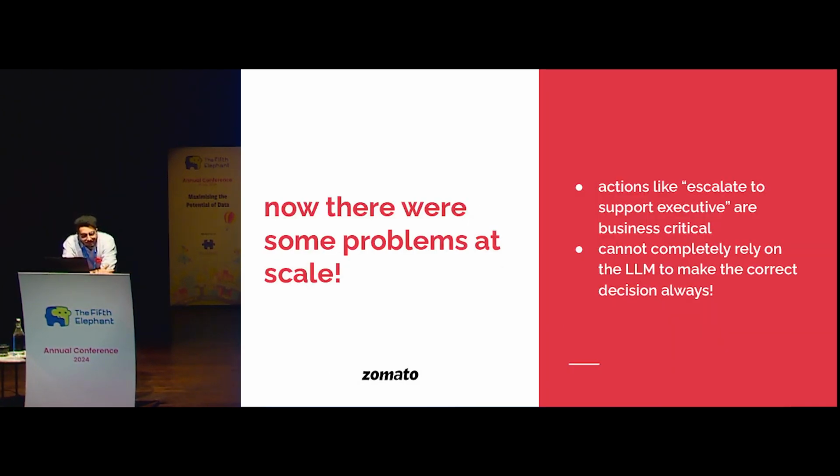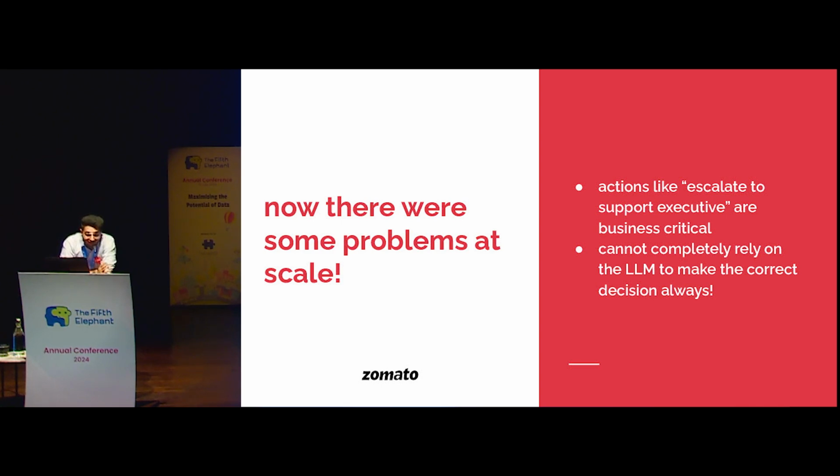Now, this is overall a broad design of the solution, but as we scaled, since Zomato has a huge scale, there are a lot of different problems that we encounter that we cannot imagine beforehand, right? So for example, actions like escalating to a support executive are very business critical, in the sense that if you leave it all to the LLM, it can probably give you a containment rate of 80% on one day and probably 50% on the second day. So you cannot really scale the human infrastructure behind the scenes in that manner, right? So you want to introduce some kind of guardrails behind. You cannot leave all the key decisions to the LLM.